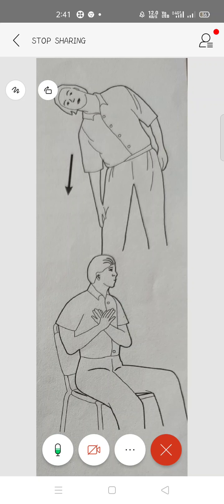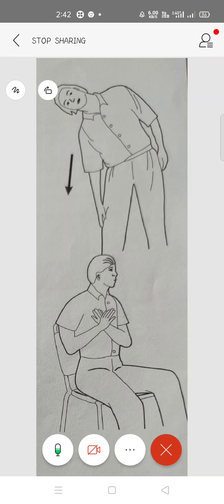He will first bend, suppose, to the left side, then become straight, and then bend to the right side. Then in the second diagram, the person rotates his trunk. He will sit and rotate his upper body, first to the right then to the left, or first to the left and then to the right. The sequence doesn't matter, but if you rotate right now, then next is your left. If first left, then next is your right. So these are for your trunk.